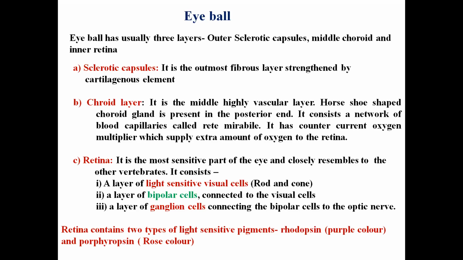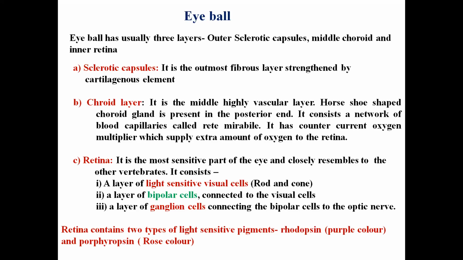Basically the signals sensed or received by the rod and cone cells, or the visual cells, get transferred to the bipolar cell, from bipolar to the ganglionic cells, and from ganglionic cells to the optic nerve, and from the optic nerve to the brain. So we will discuss all these three layers.